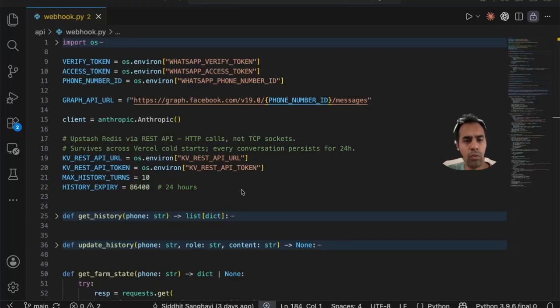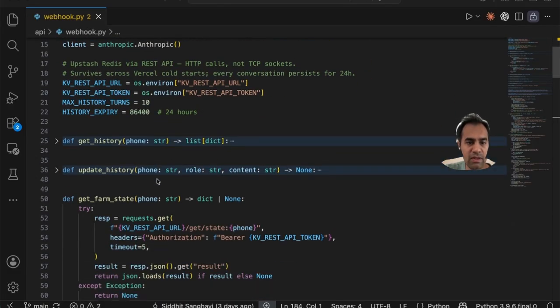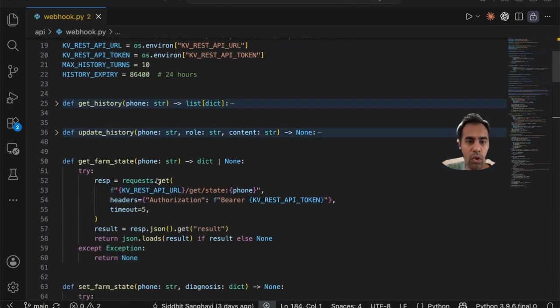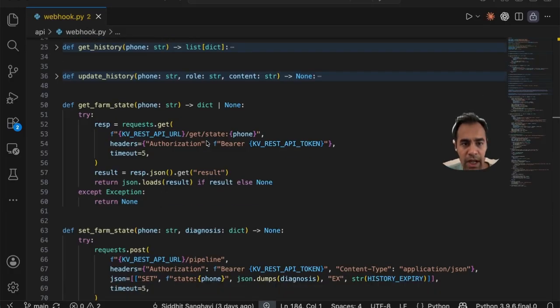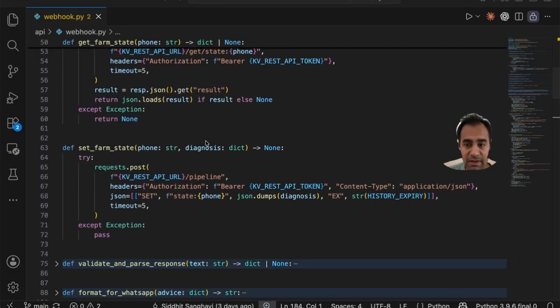So here in the code, we already saw that we used Upstash to persist beyond the Vercel functions across about 10 messages and across 24 hours. So we use that same storage to now have two helper functions, get farm state and set farm state. Now it gets called and we check if there is some history, and if that is true, then we pass that as a dictionary.